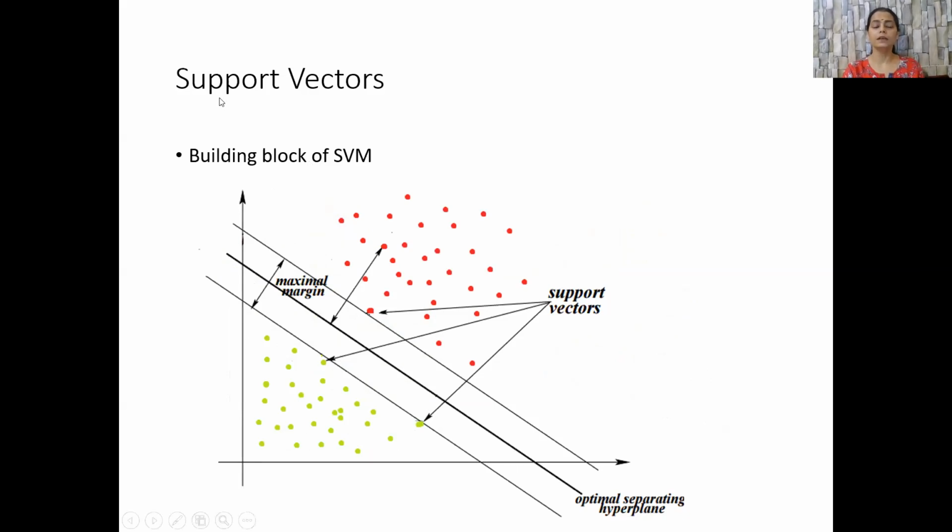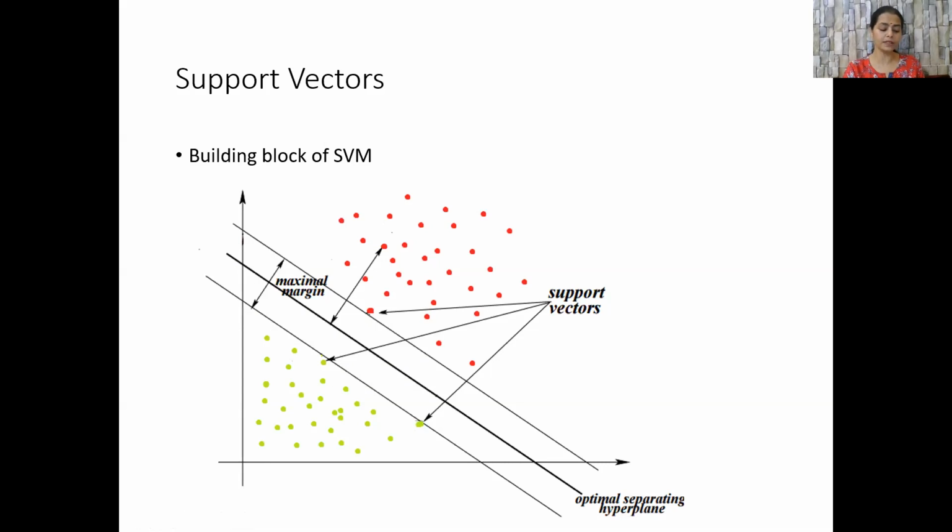Let us dwell a little on what support vectors are and why this technique is called support vector machines. So what are support vectors? Support vectors are basically the data points that lie on the hyperplane or are the closest to the hyperplane. It is these points, which are either on the hyperplane or very close to it, which influence the position and orientation of the hyperplane.